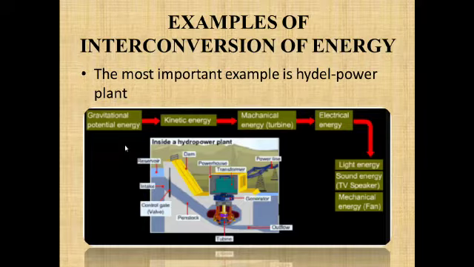So here we can see that energy is not created; rather, it is transformed from one form to another. The stored potential energy of the water is converted into kinetic energy. This kinetic energy is converted into the mechanical energy of the turbine. Then this mechanical energy is converted into electrical energy by the generator, and then it is converted into various forms like light energy, sound energy, mechanical energy, and so on.